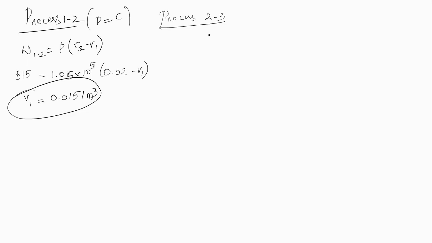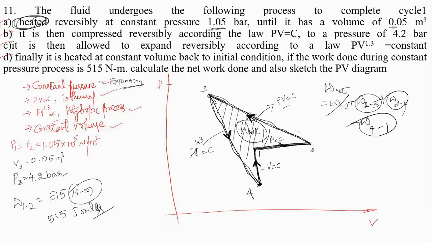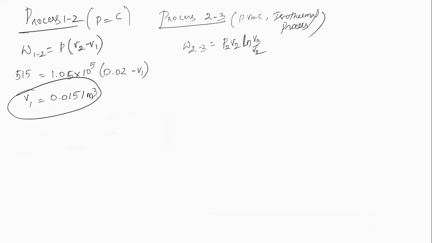Process 2 to 3 is an isothermal process, which is PV is equal to C. In this isothermal process, W2 to 3 is calculated by P2 V2 ln V3 by V2. How to calculate this? Let us check what data we know. Do we know P2? Yes. Do you know V2? Yes, V2 is known. Our task is to find V3. How to calculate this V3?